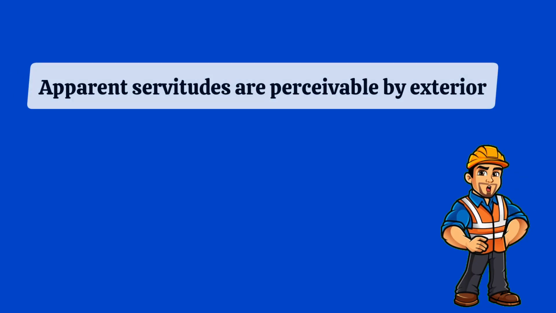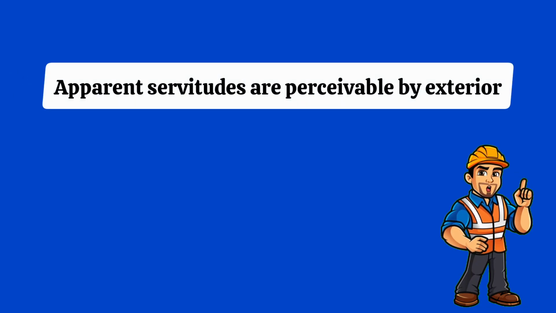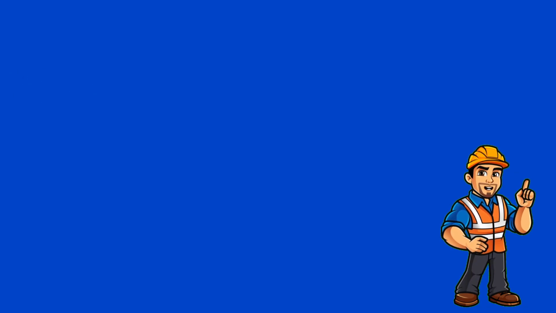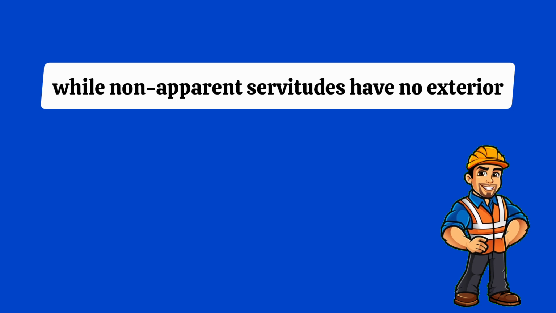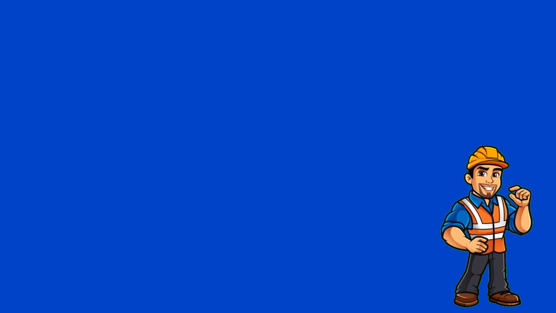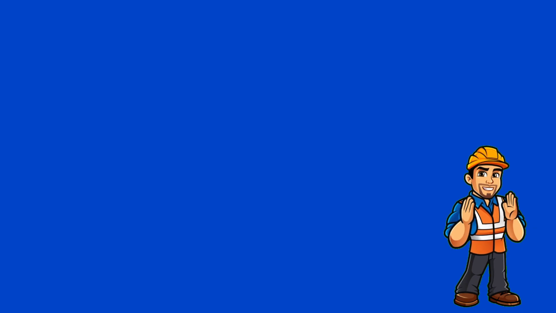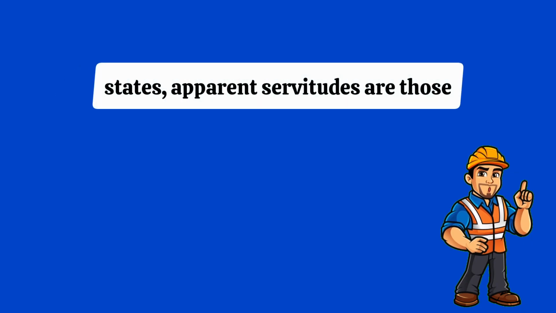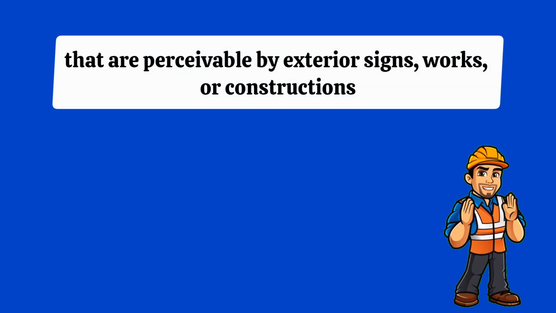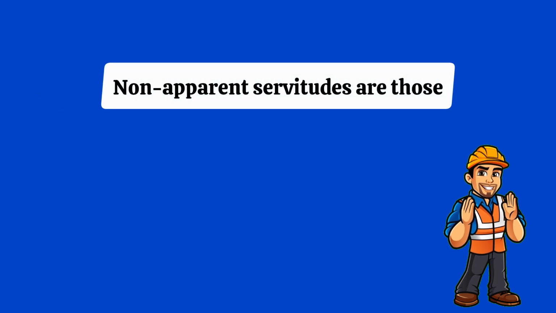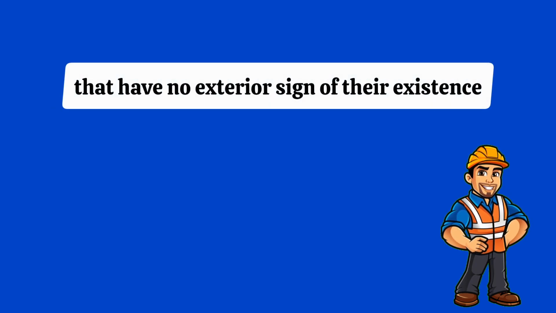C. Apparent servitudes are perceivable by exterior signs, works, or constructions, while non-apparent servitudes have no exterior sign of their existence. Or D. Apparent servitudes may be acquired by acquisitive prescription, and non-apparent servitudes cannot. Answer C. Article 707 states, apparent servitudes are those that are perceivable by exterior signs, works, or constructions. Non-apparent servitudes are those that have no exterior sign of their existence.